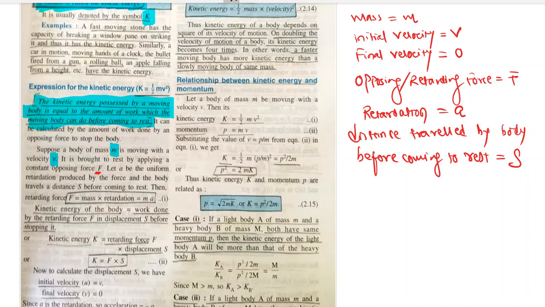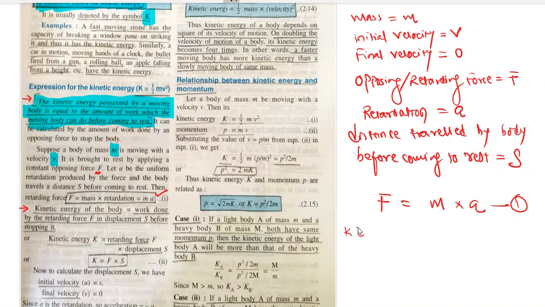Okay, now let us start with the derivation. So the first point is F, retarding force, is equal to mass into acceleration. That is statement number 1. We know, just now we have studied in this statement, kinetic energy possessed by a moving body is equal to the amount of work which the body is capable of doing before coming to rest. So kinetic energy of the body is equal to work done by retarding force in displacement S before stopping it.